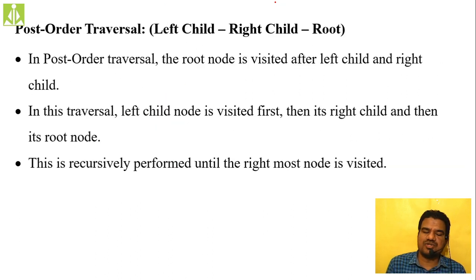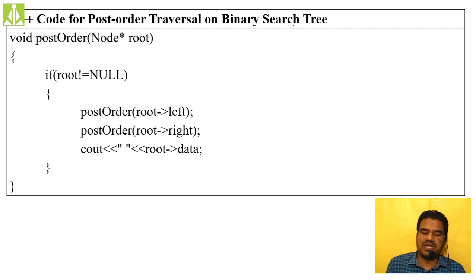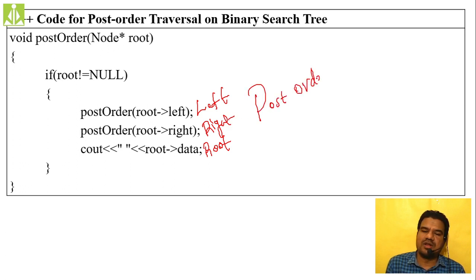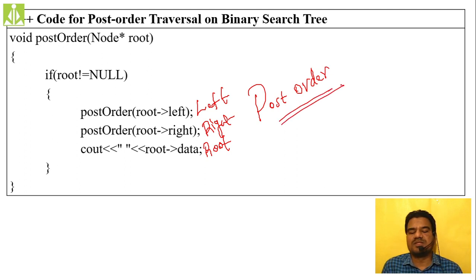Then finally the post-order traversal, where root will be visited at the last. First we visit the left child, then we visit the right child, and finally we visit the root node. The same thing, as you can see, root is visited at the end. This is your left and this is your right. Root we are visiting at the end. So this is post-order traversal. Simply remember like this: in post-order traversal, we visit the root node at the end.